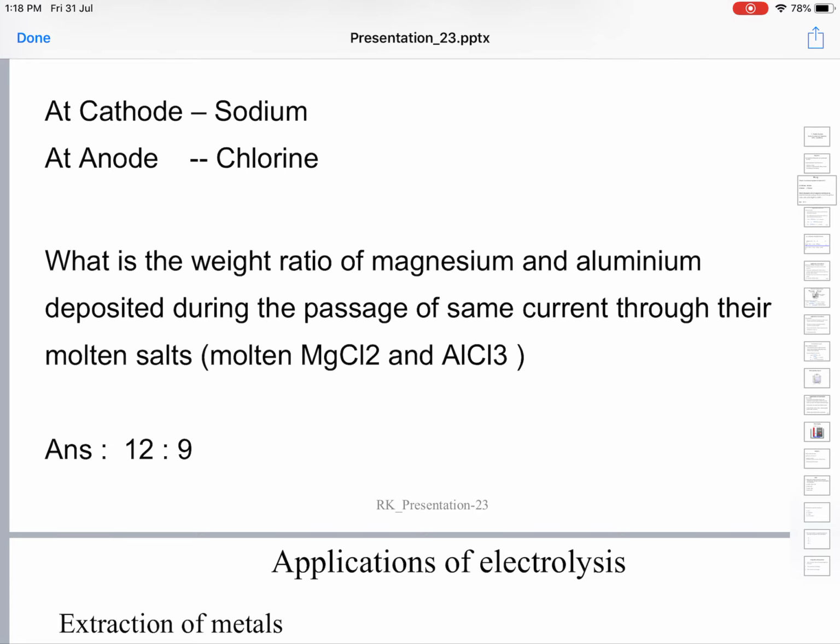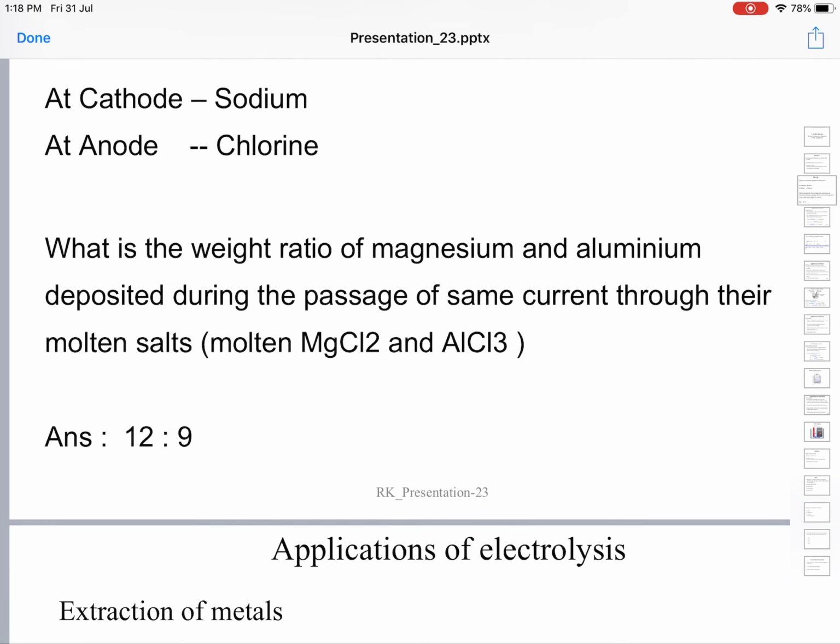is taking place. In effect, by the passage of electricity, the molten sodium chloride is decomposing or separating into its constituent elements: sodium, which is deposited on the cathode, and the element chlorine, and the chlorine gas is evolving at the anode.